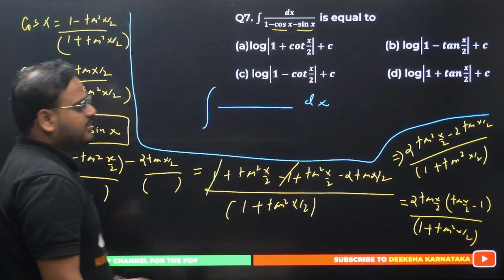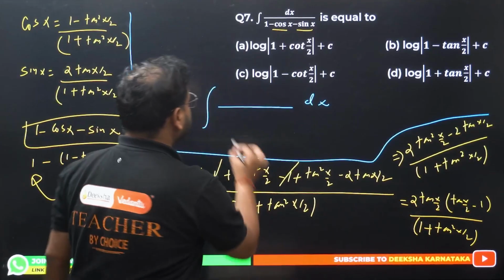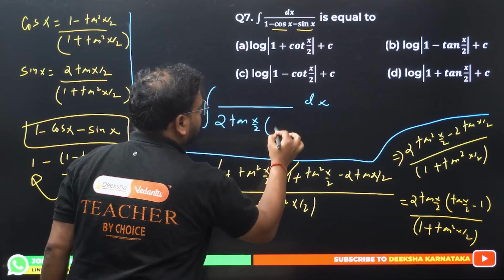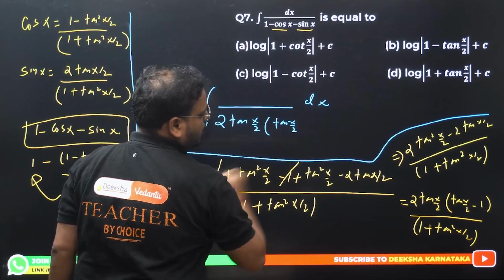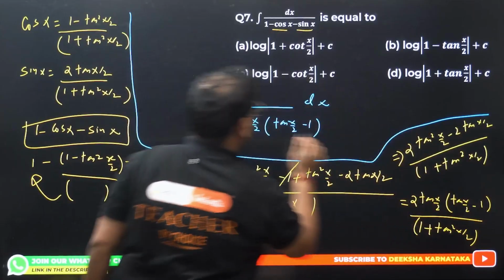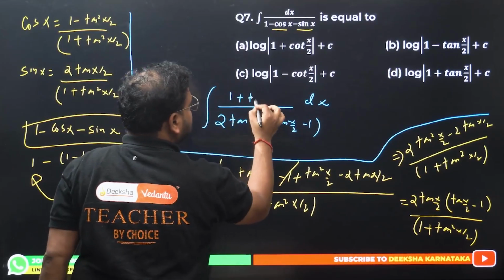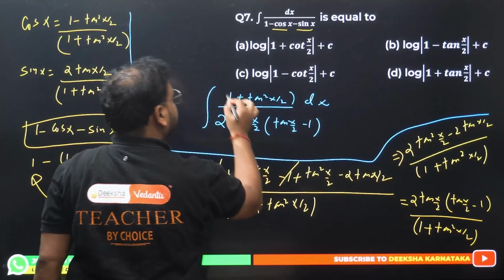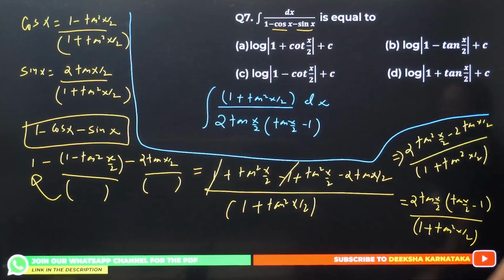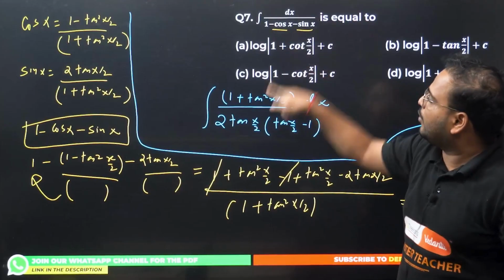So I have to write this part first: twice tan of x by 2 times tan of x by 2 minus 1, and this will go up. If you write it in the denominator, this will go up. I have here 1 plus tan square x by 2. This much is clear. Have a look. This part, if you put the whole thing in the denominator, will go up.